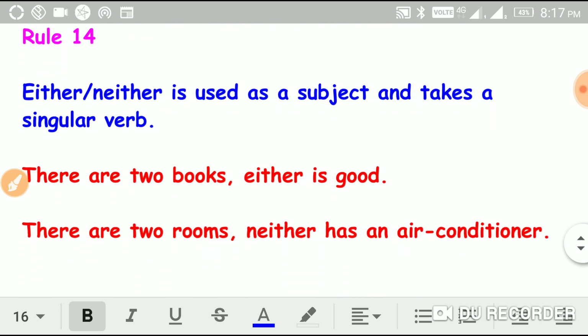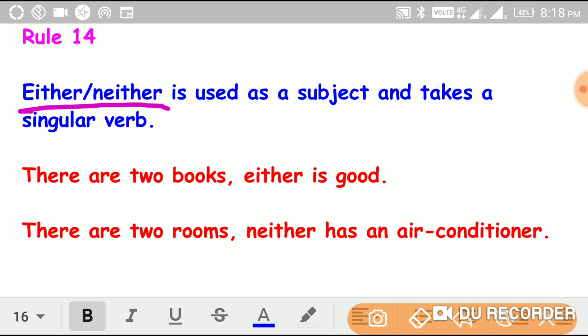Okay, so now move on to rule number 14. Either or neither is used as a subject and takes a singular verb. Sometimes we use either or neither as a subject, and they always take a singular verb.